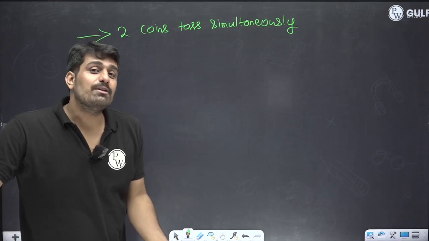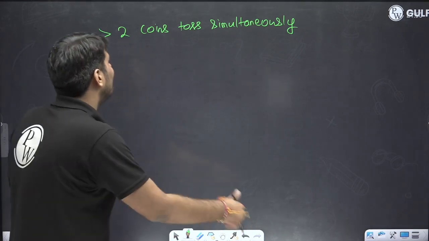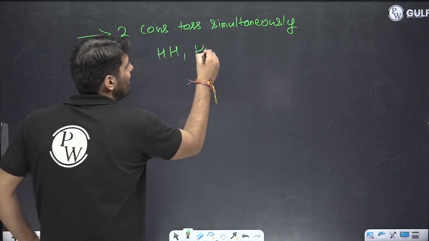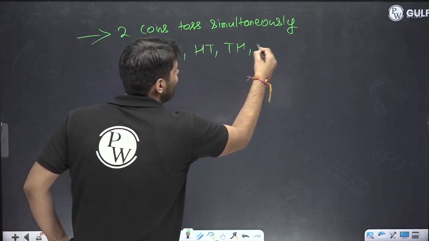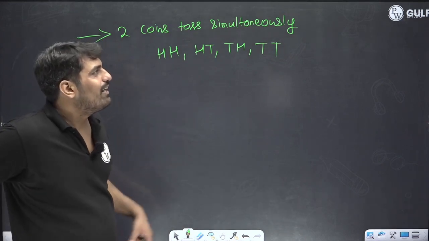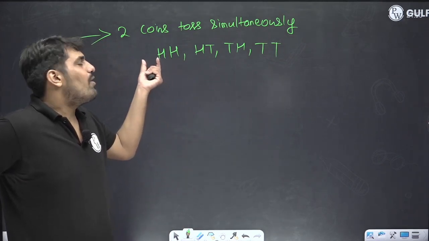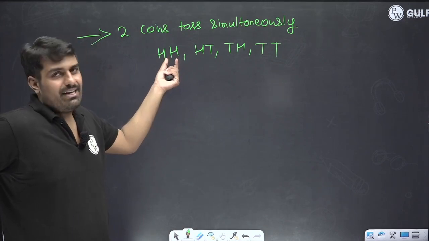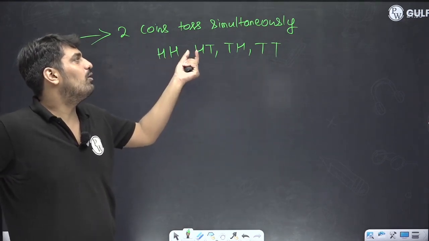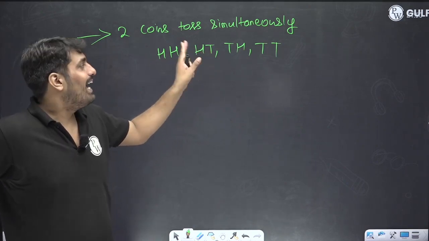So what are the possible outcomes? In that case, we'll be having different cases, like head head would be there, head tail would be there, tail head would be there, tail tail would be there. This is nothing new. On one coin we are having head, on the other coin we are having head. Both the coins are having tail. In one case head will be there on the first one, the second one tail will be there. And these two are different.